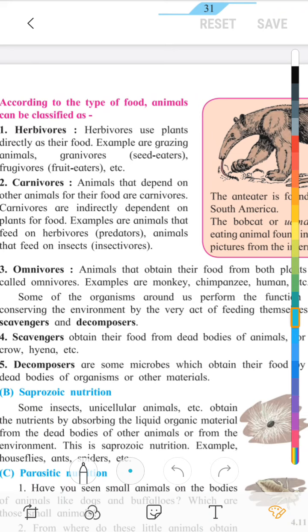Some of the organisms around us perform the function of cleaning and conserving the environment by the very act of feeding themselves. They are called scavengers and decomposers. They also play an important role. Scavengers obtain their food from dead animals.